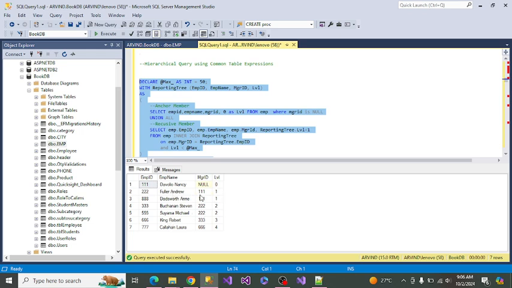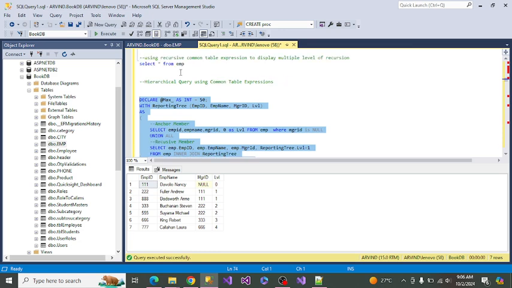So Fuller Andrew is reporting to whom? Fuller reporting is Andrew to the first one, and then Dotsworth is reporting to that level. What is their level? This is zero level, meaning the top one. Then two is the Asian sales manager.